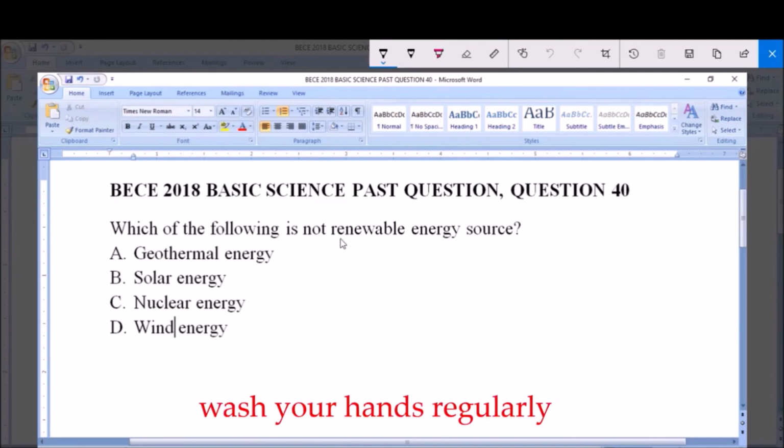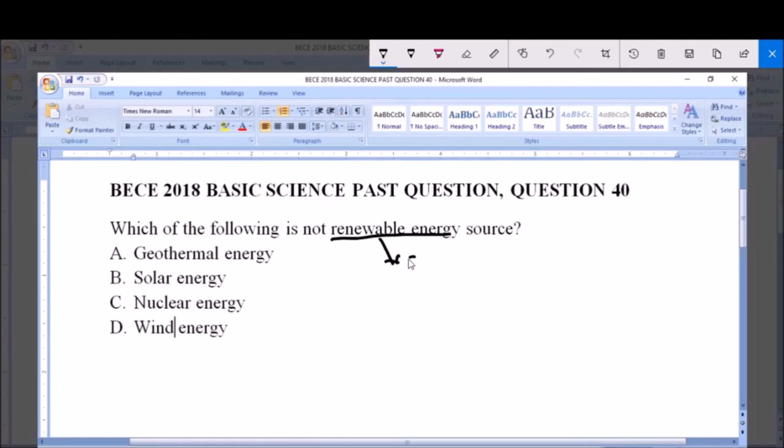Now, what is renewable energy? Renewable energy simply refers to energy whose source can be restored. That is, these are energy from sources that cannot be used up.